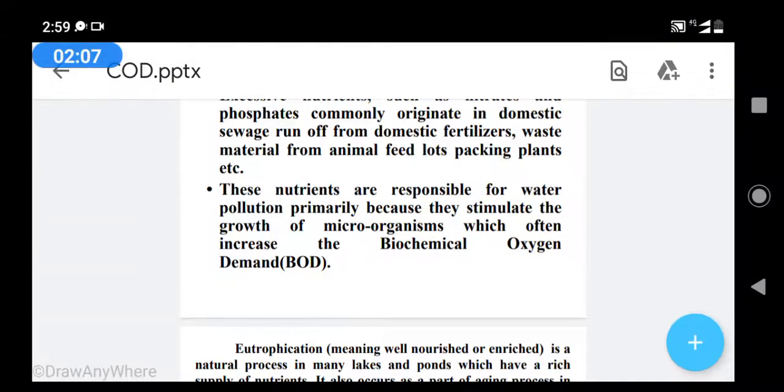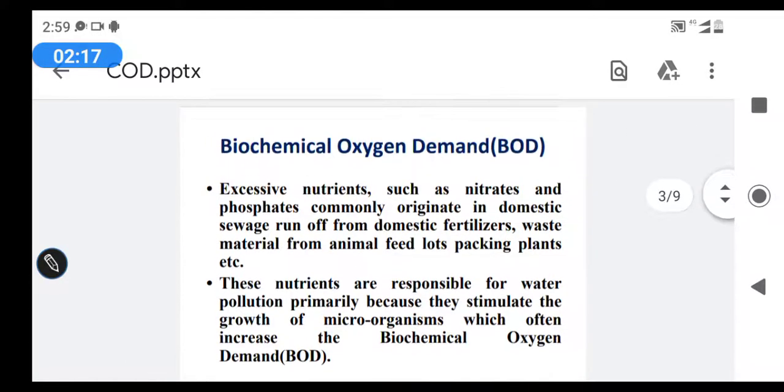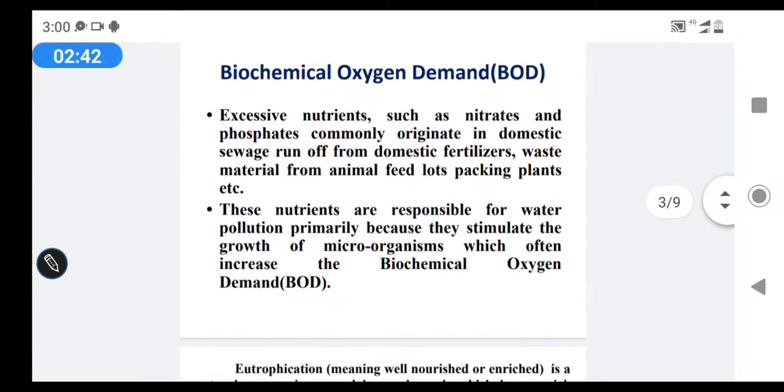Next we will see the definition in detail about COD and BOD. Here we can see the BOD, biochemical oxygen demand, in detail. The first point: excessive nutrients such as nitrate and phosphate commonly originate in domestic sewage, runoff from domestic fertilizer, and waste materials from animal feedlots, packing plants, etc. This is the first point.